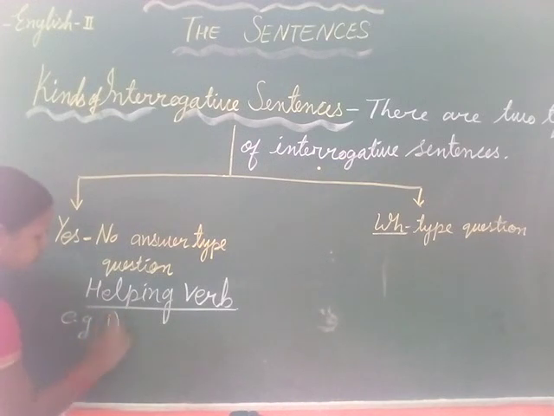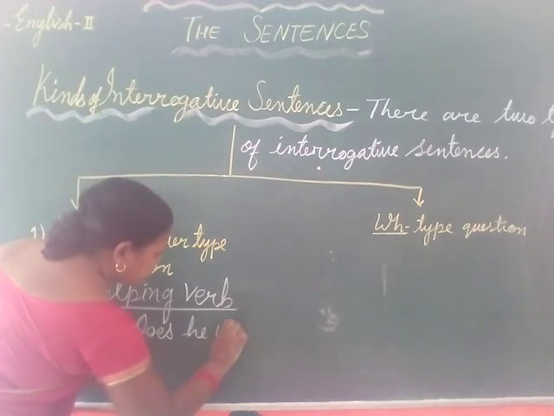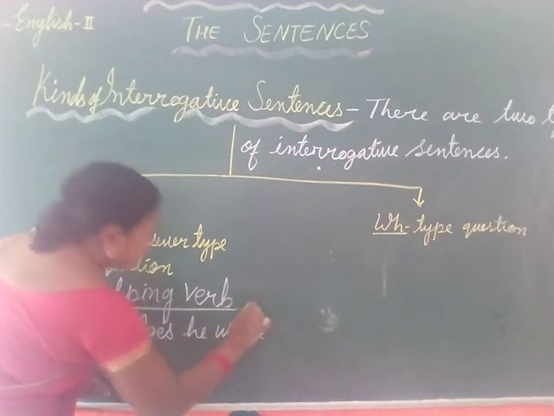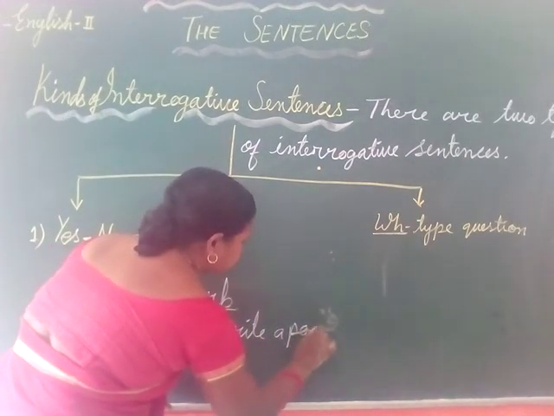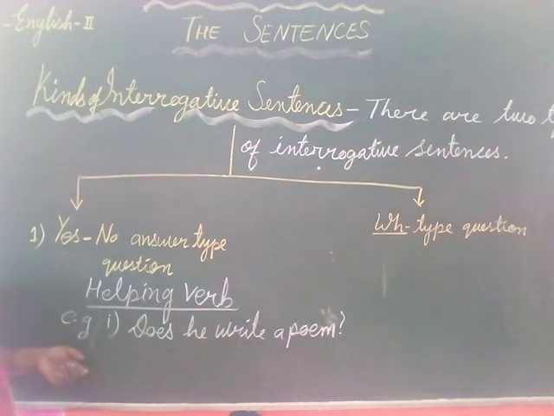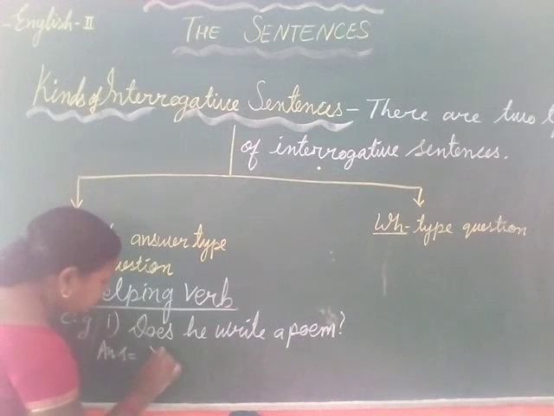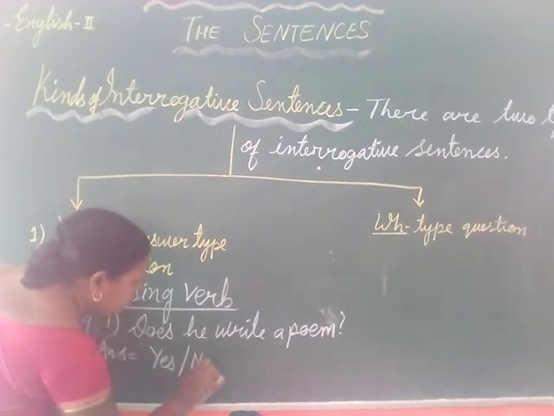First, does he write a poem? And there is a question mark at the ending. Here I have used the words does he write a poem. When somebody asks this question, we must give the answer yes or no. You can see the answer must be yes or no.